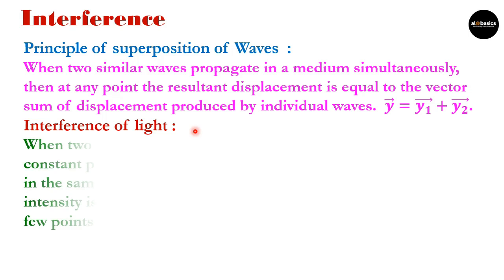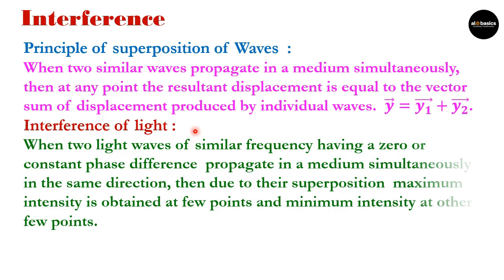Now, in interference we consider that when two light waves of similar frequency having a zero or constant phase difference propagate in a medium simultaneously in the same direction, then due to their superposition, maximum intensity is obtained at a few points and minimum intensity at a few other points.